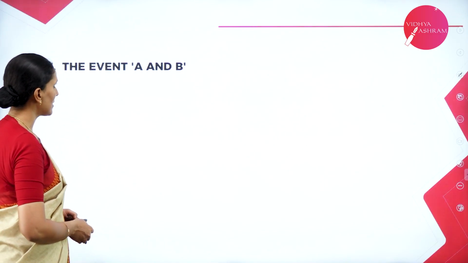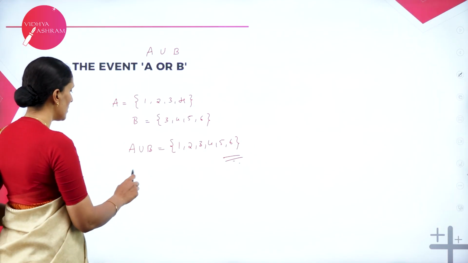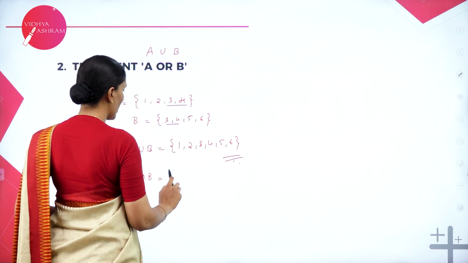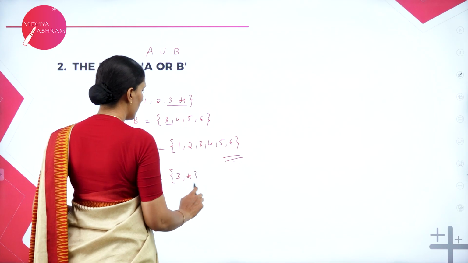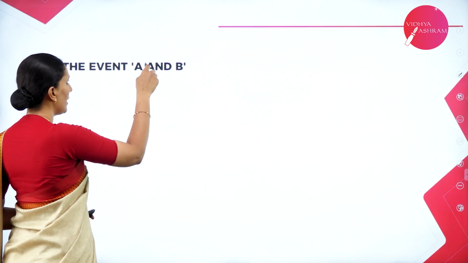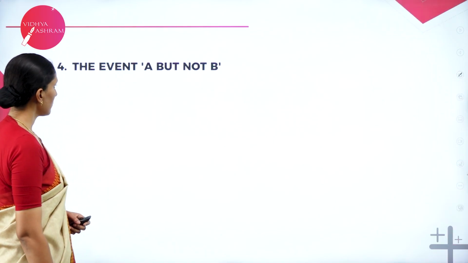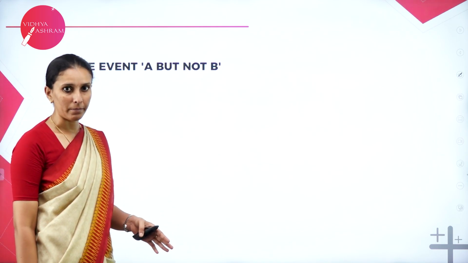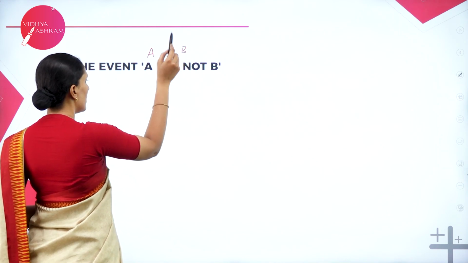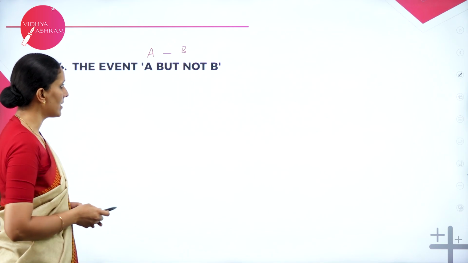Similarly, we have the intersection also. If I take the same example with respect to A and B, here AND is nothing but intersection. You can see we have 3 and 4 as common. So 3, 4 will be the outcome for the intersection. So OR is nothing but union, AND is nothing but intersection. Next one, the event A but not B. So it's like A minus B. Similarly, we can also write the event B not A, which means B minus A.